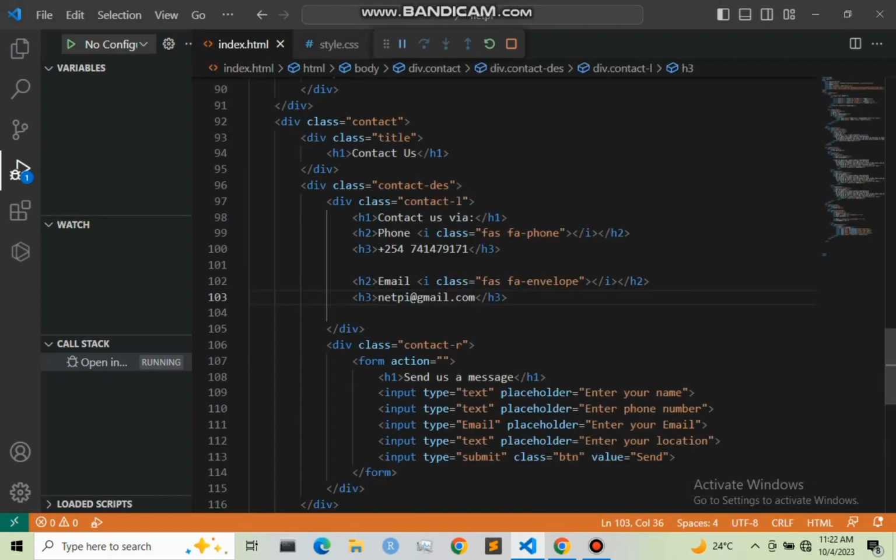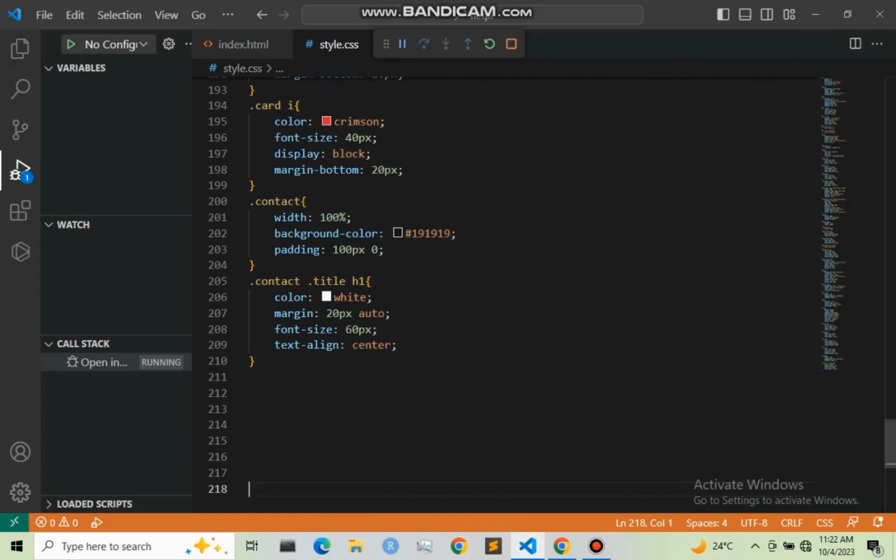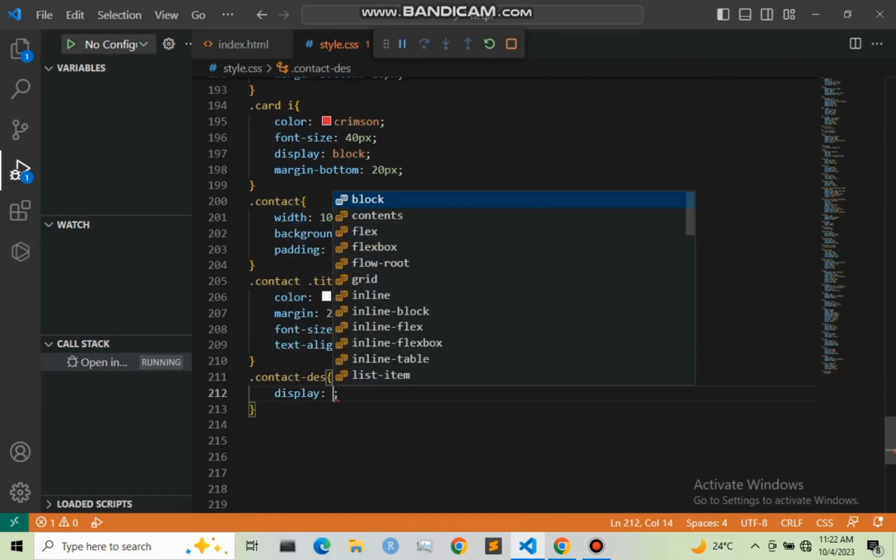So we are going to now style this div right here. Let us start with .conduct, then the description part. I'm going to say display to be flex.